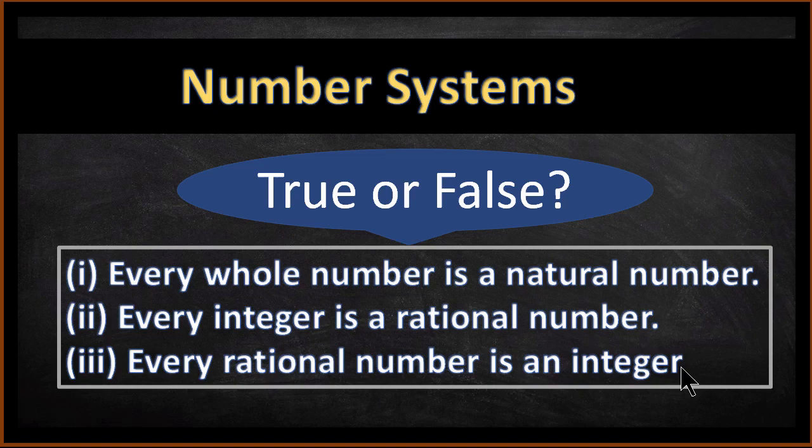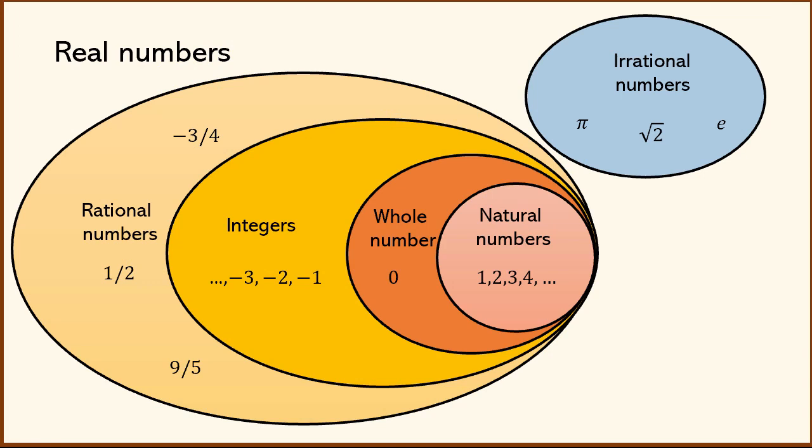Shall we start? To solve these problems, we will use this diagram. So let's go through this diagram. What is a natural number? Natural numbers are things that we can count, let's say using our fingers. They appear naturally in nature. So we start with 1, 2, 3, 4 and so on.